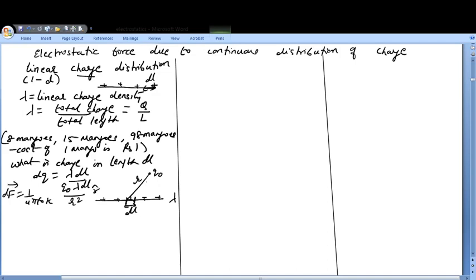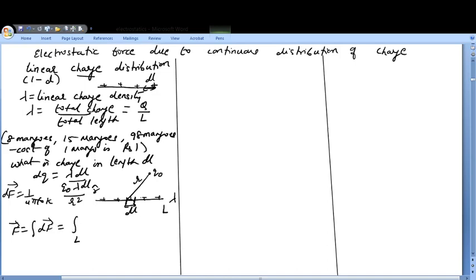This unit vector will be pointing in whatever the direction is. So this is the small force which I have got because of this length dl. Now if I say the total length of the wire is L, what will be the total force? The total force will be the integration of df.